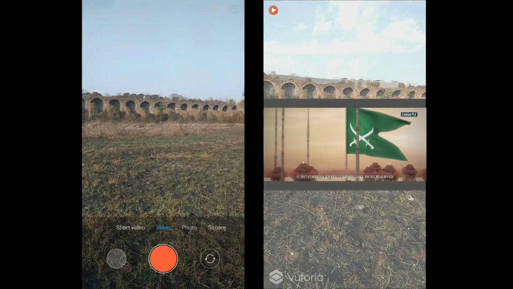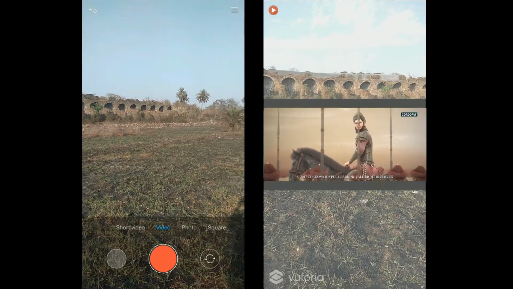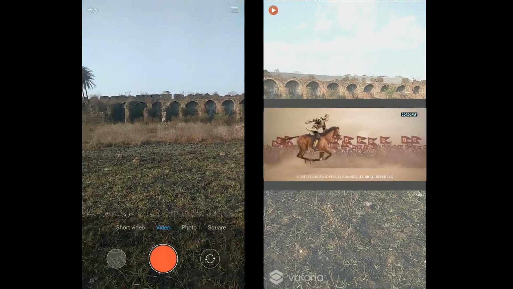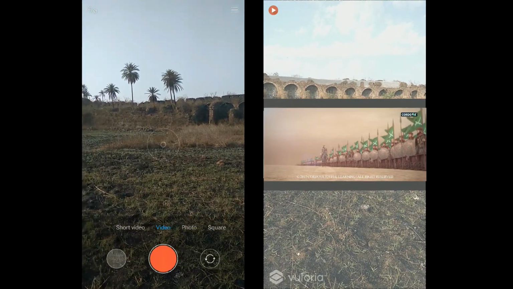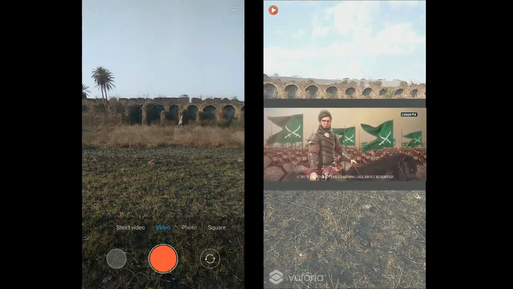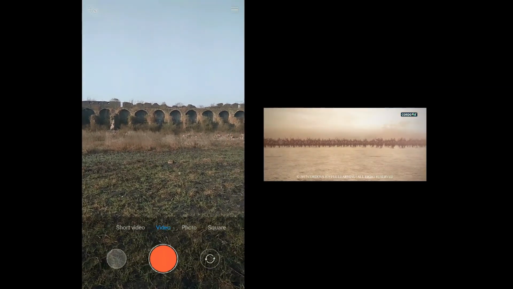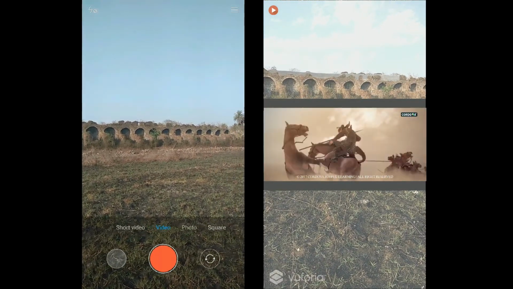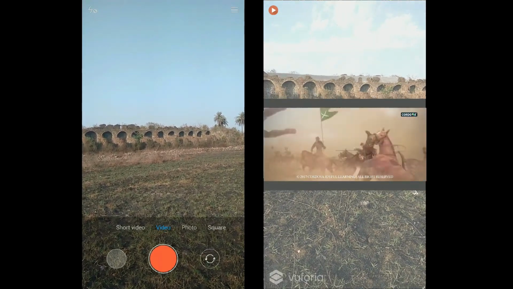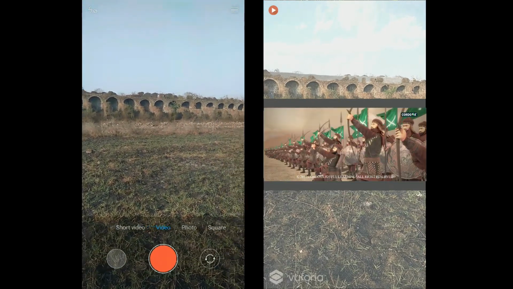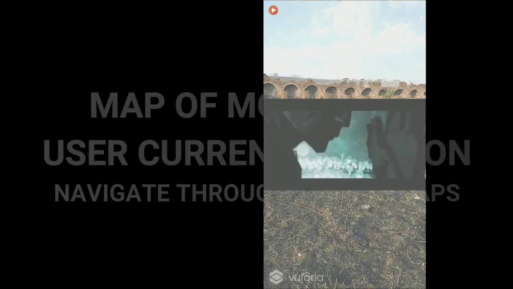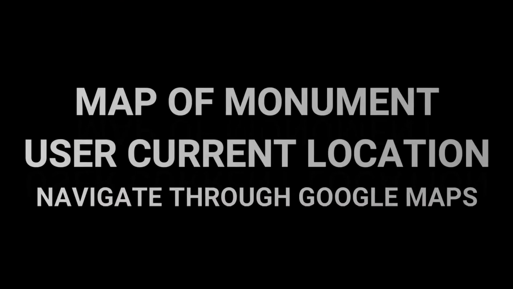Another interesting feature is story mode. Here, after pointing our camera to a particular structure, we can see the graphics or videos related to that monument, and we can have a closer look at the history of the monument. We can enjoy this feature for the provided monuments. So this is one video.